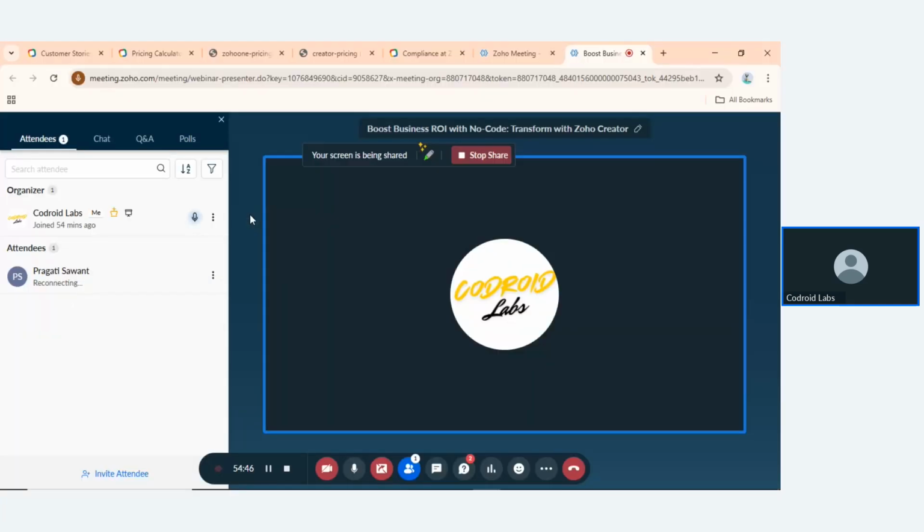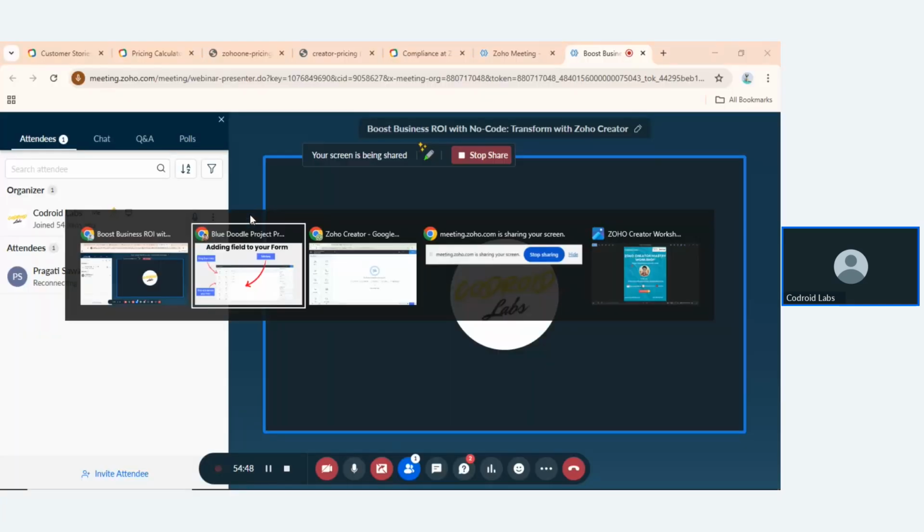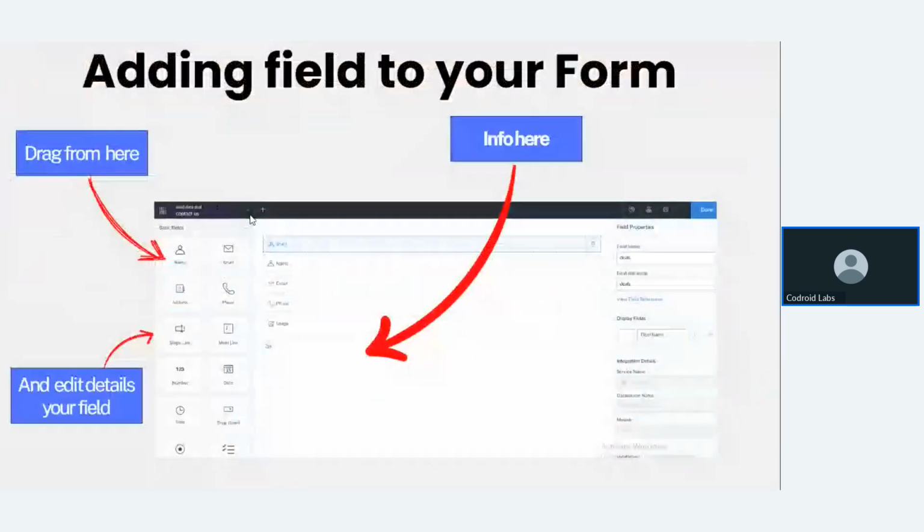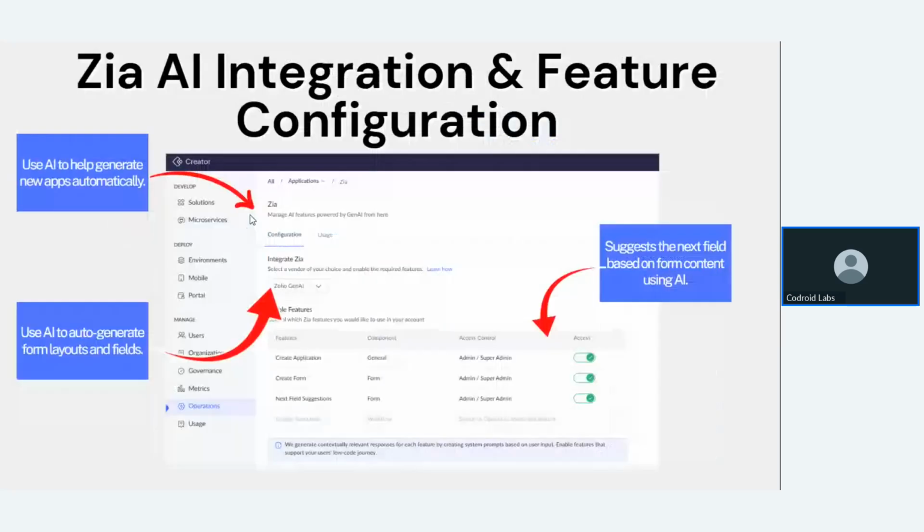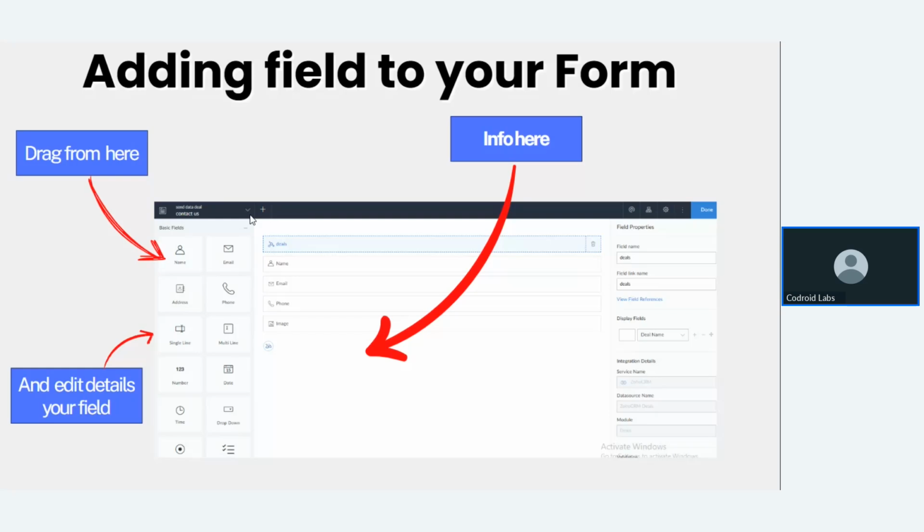If you want to ask any questions regarding this whole thing, you can also ask me. So adding the fields in your forms, you can check out these things.